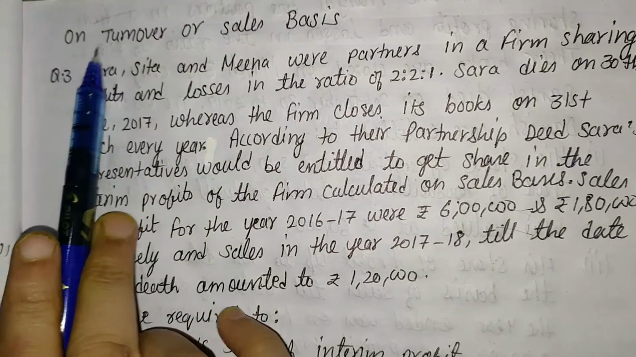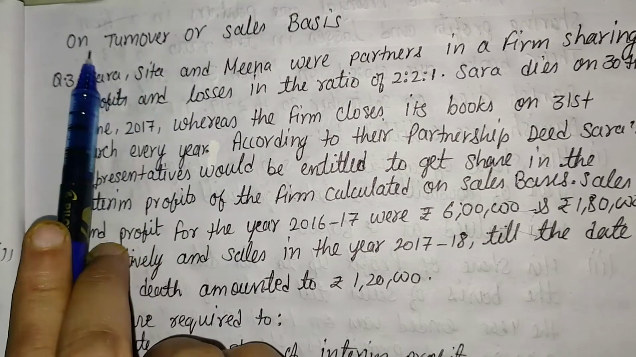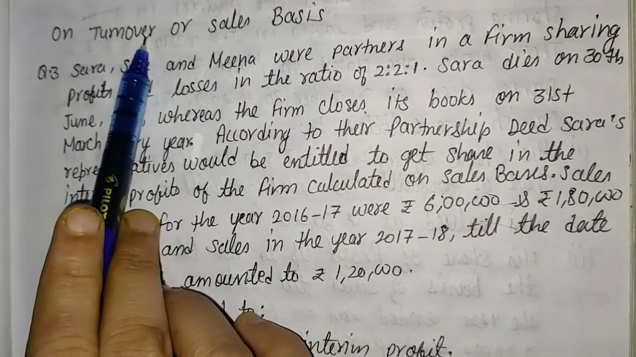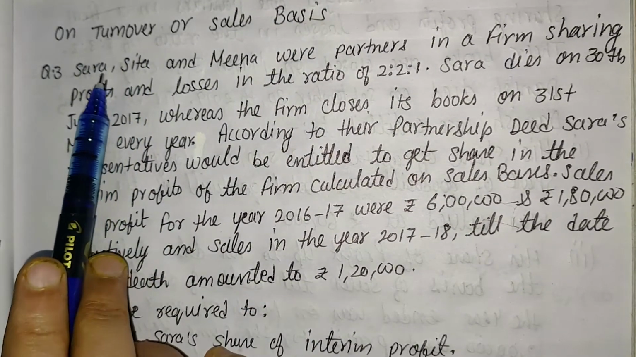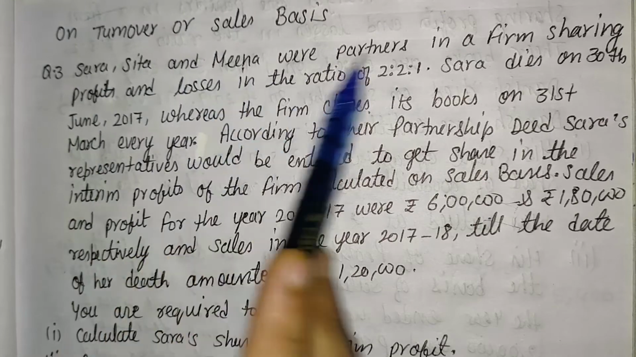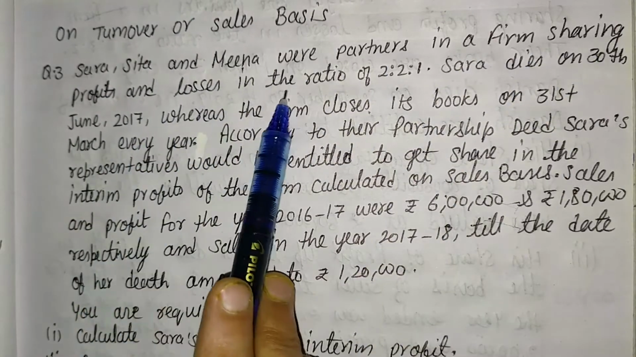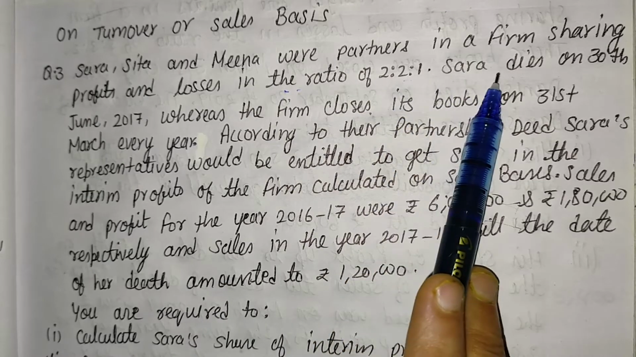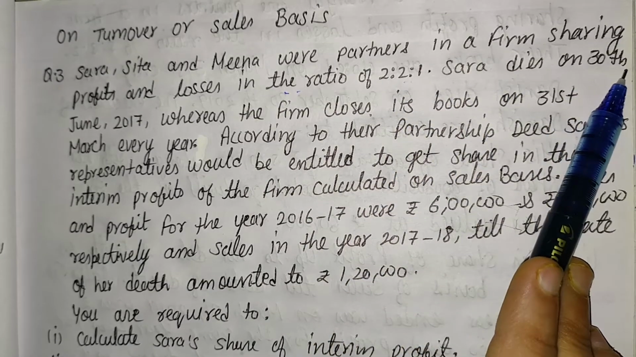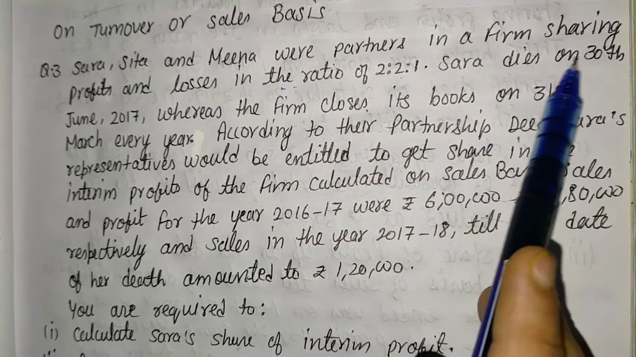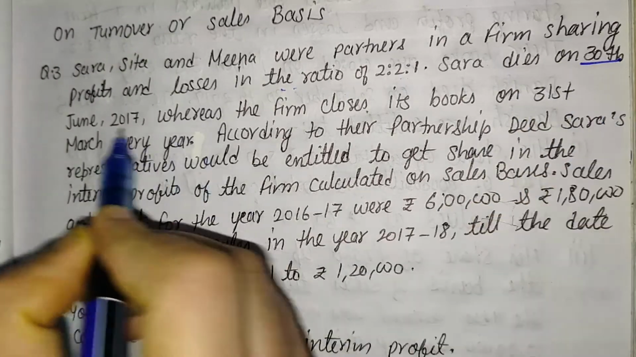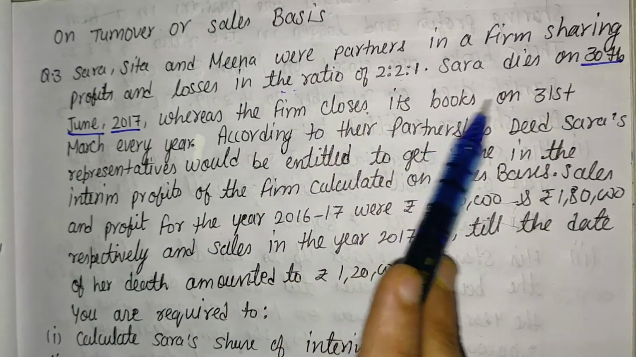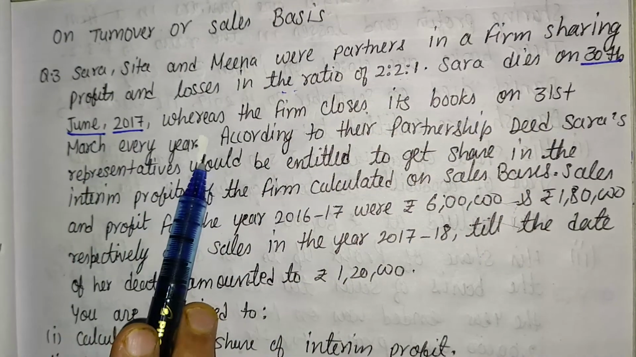Now come to another method of calculation of profit, that is the turnover or sales basis. To understand that concept, one question is given: Sarah, Sita and Meena were partners in a firm sharing profits and losses in the ratio 2:1. Sarah dies on 30th June 2017, whereas the firm closes its books on 31st March every year.